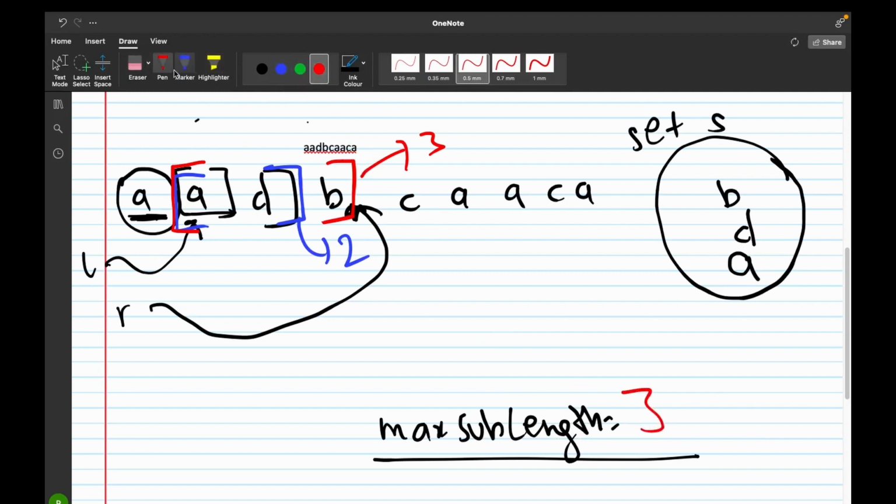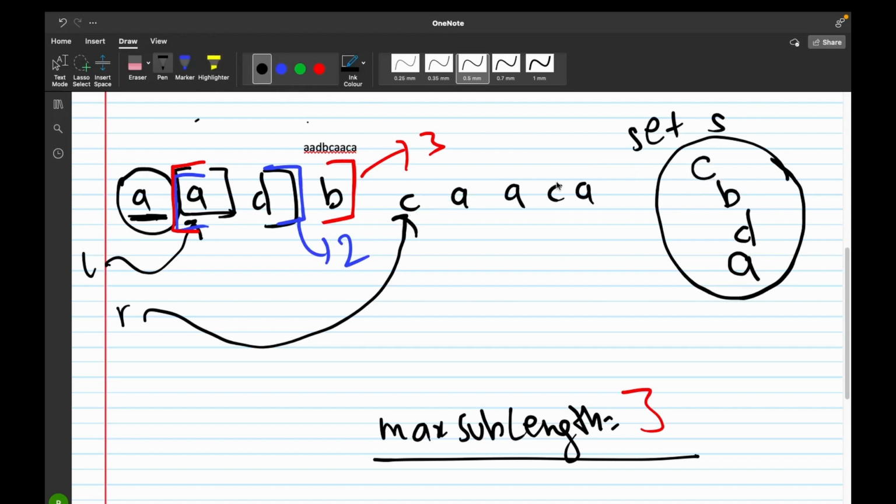Now we would increment our R pointer to the next letter after the comparison and see if C is already present in our set S or not. Now C is not present in our set S, so we would add C into our set S, and we would check the length of the substring ADBC. Now ADBC has a length of 4 and 4 is greater than 3, so we would update the value of max sublength to 4.